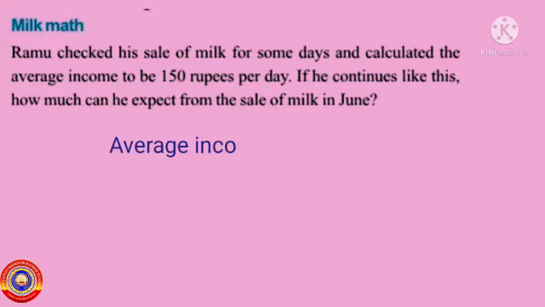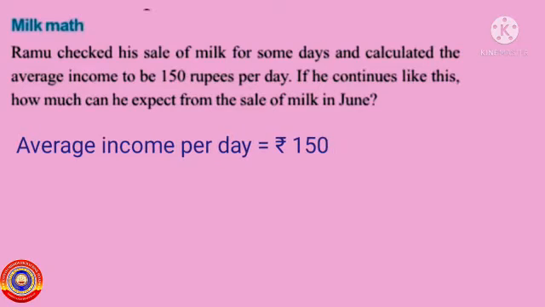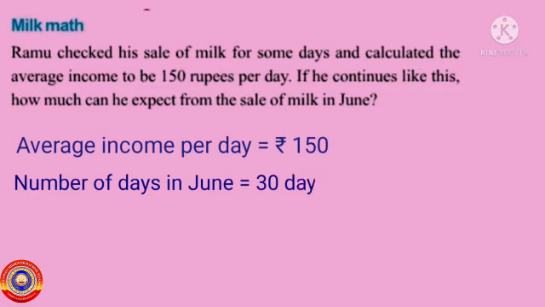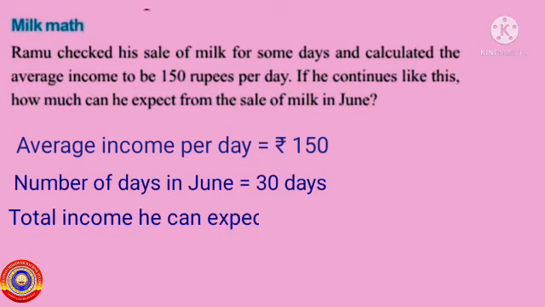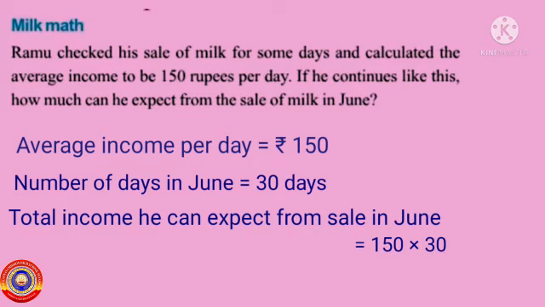Here, average income per day is equal to 150 rupees. Then tell me, how many days are there in June? Yes, there are 30 days in June. Then, total income he can expect from sale in June is equal to 150 multiplied by 30, that is equal to 4,500 rupees. Is it clear for you?